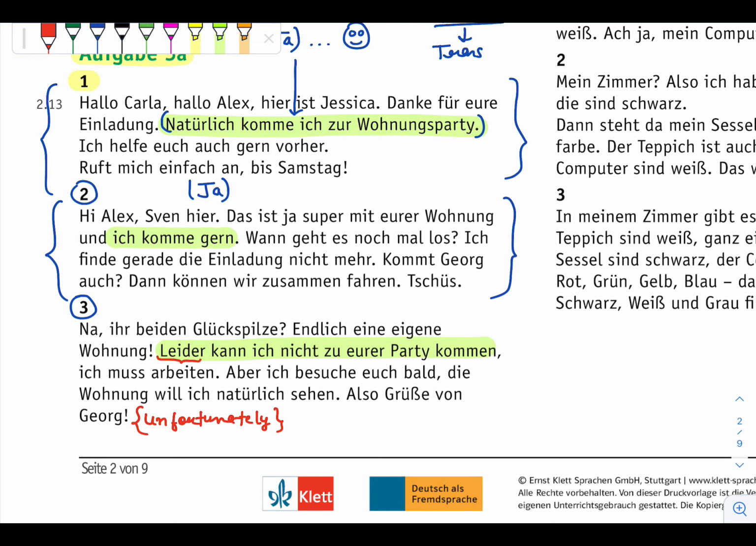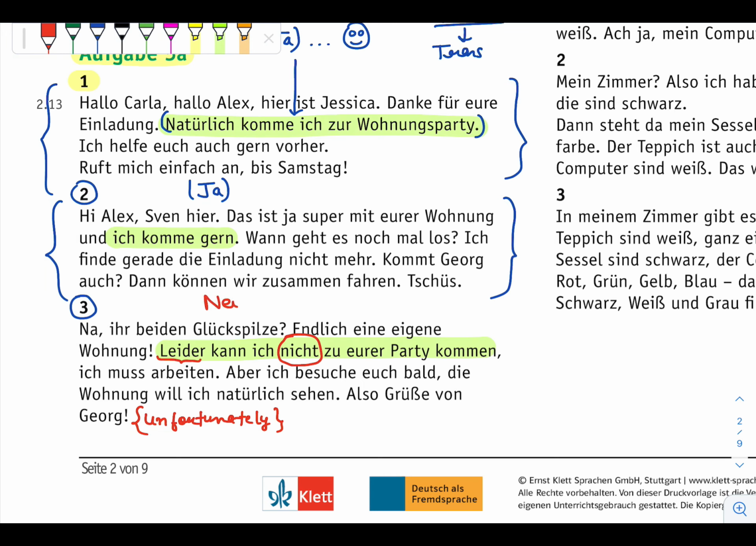Unfortunately, when we do the exam prep, I will tell you how you can use this word. So, leider kann ich nicht. Okay, leider kann ich nicht zu eure Party kommen. Unfortunately, I cannot come to your party.